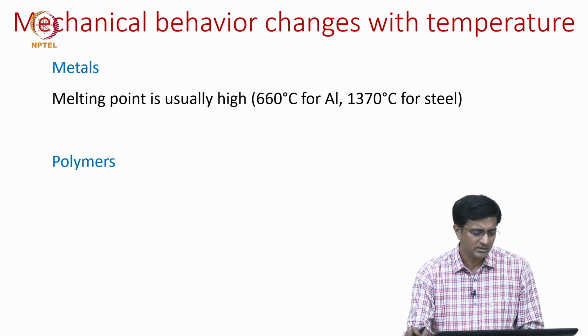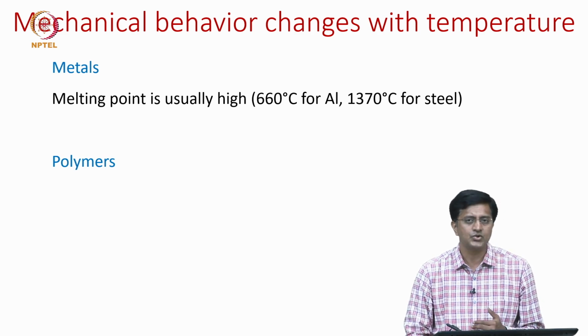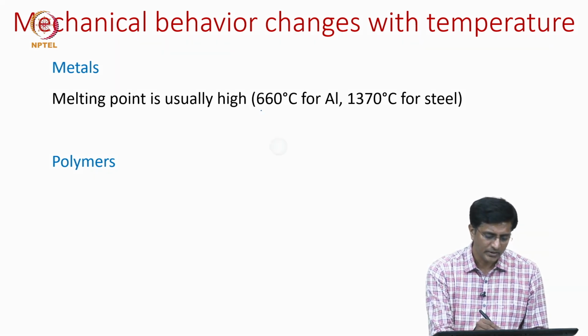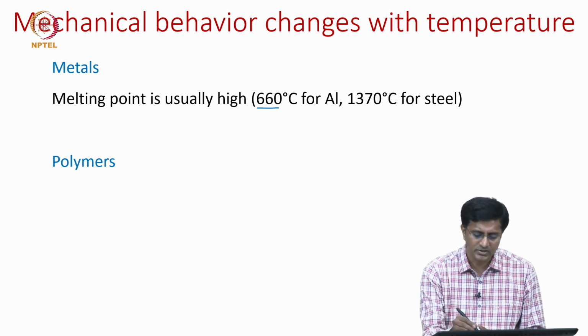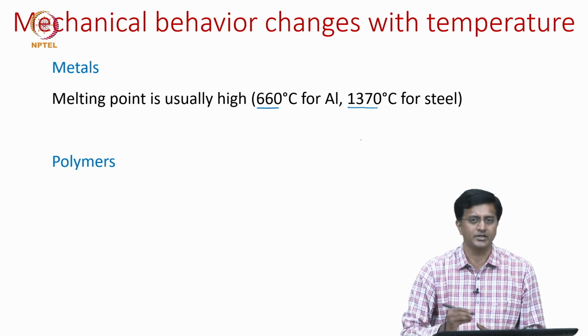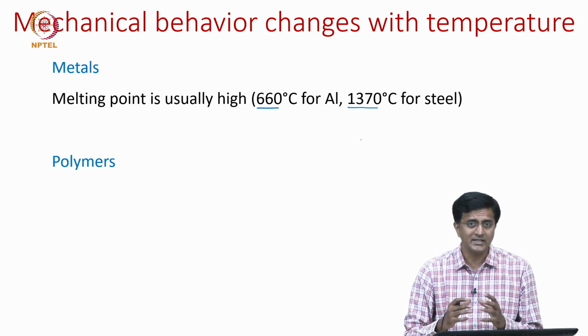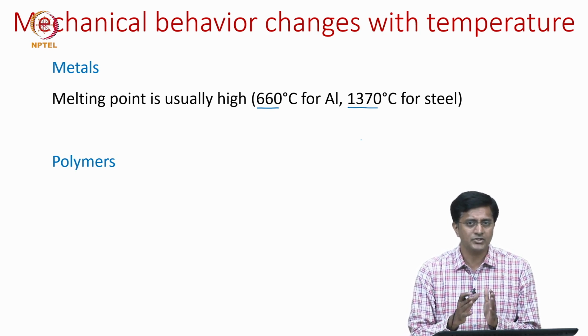For metals, we know that the melting point is usually high. It is 660 degrees centigrade for aluminum and for steel it is about 1400 degrees. As you can see, these melting point temperatures are very high compared to room temperature, which is somewhere between 25 and 30 degrees centigrade.